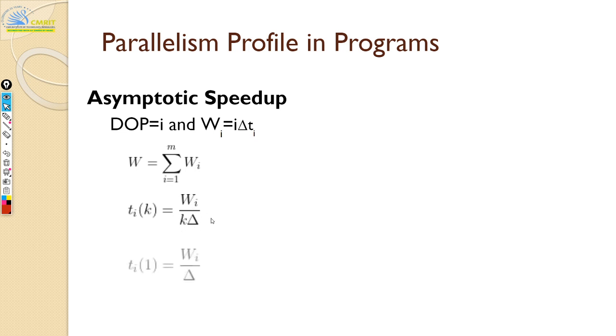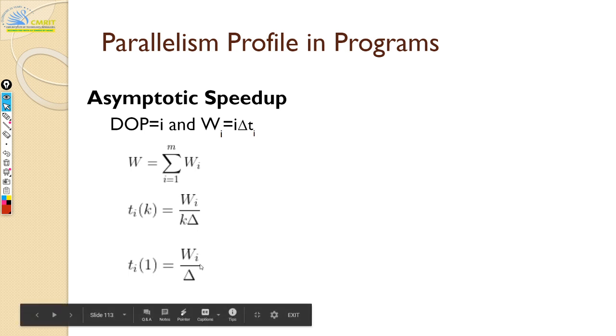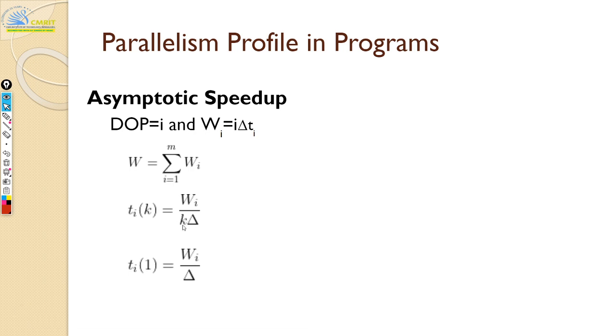Naturally, when you have one processor or a uniprocessing system, your execution time is nothing but wi by delta. So when you have k processors it gets scaled, and that's why k is in your denominator. Your execution time will come down by a factor of k when you have k processors.